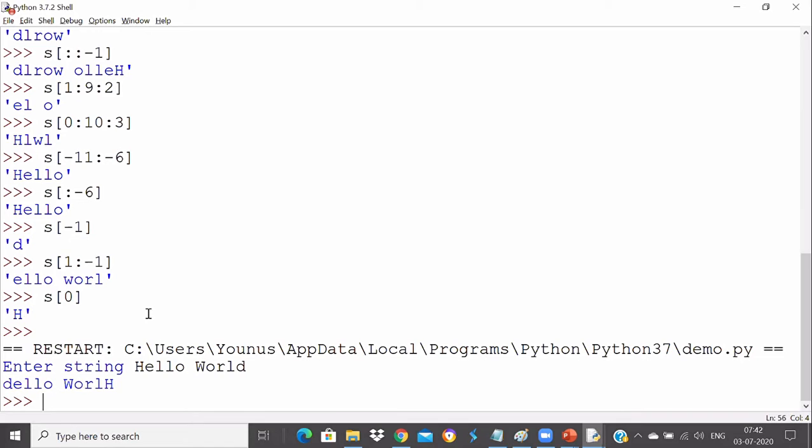Okay, now you'll see it's printing, it's getting me the way we want actually. So D got printed at the beginning, then ELLO, then WORLH.